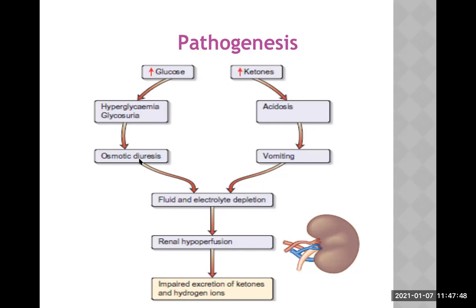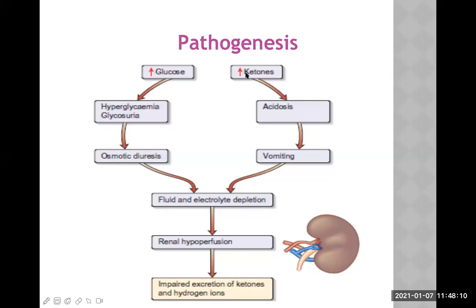It will carry water along with electrolytes, and they are excreted in the urine. So it will lead to fluid and electrolyte depletion, which results in renal hypoperfusion, and there is impaired excretion of ketones and hydrogen ions, which leads to metabolic acidosis in the patient.